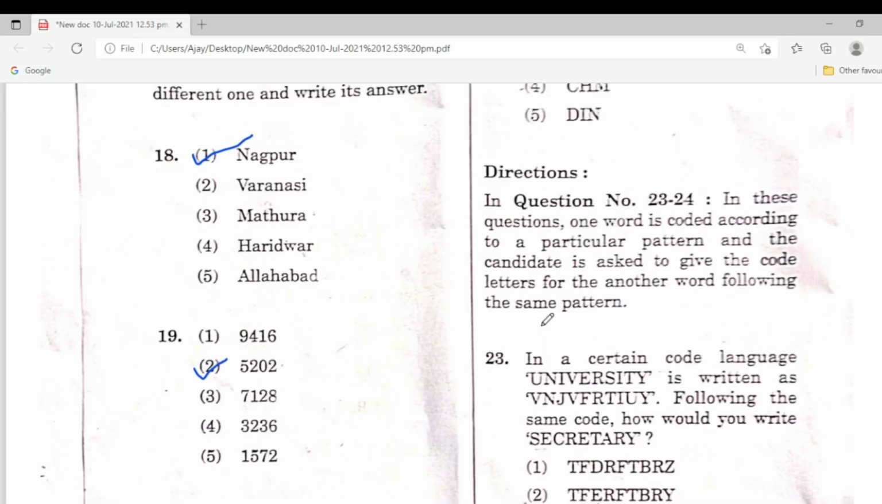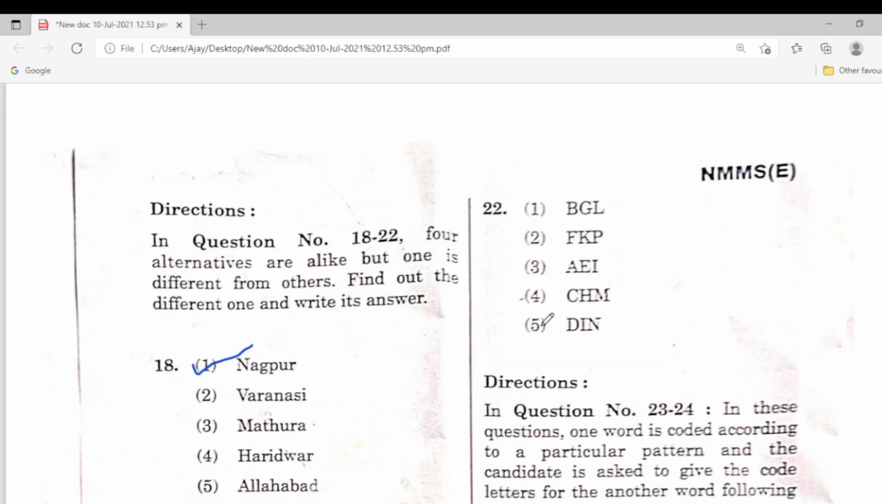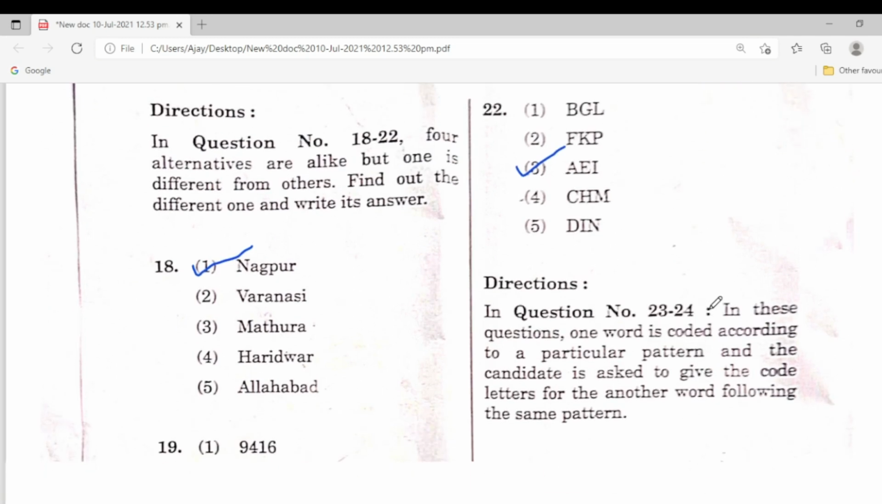Next question. Here is also a letters combination: BJL, FKP, AEI. So you check the difference. Here is the correct answer. The third one is the different one. These are the four answers that are the same, but the third one is different.